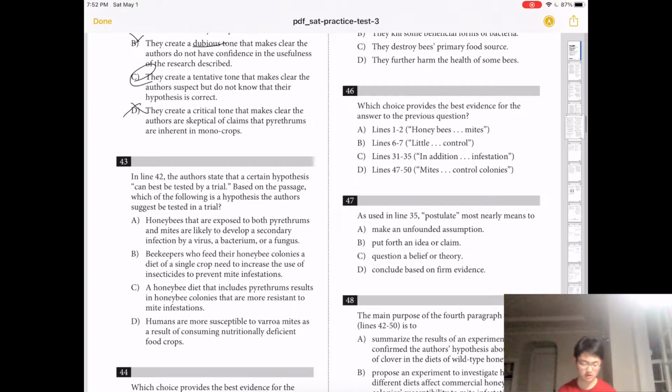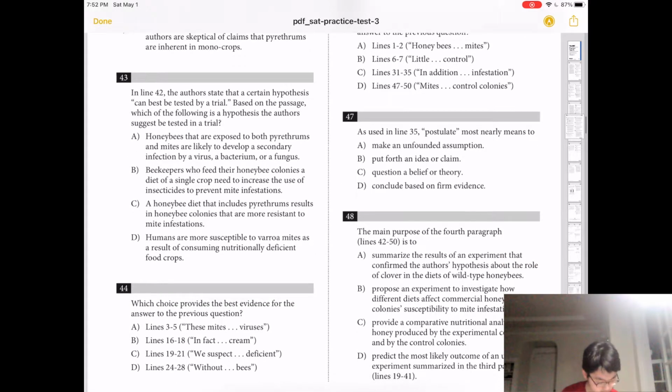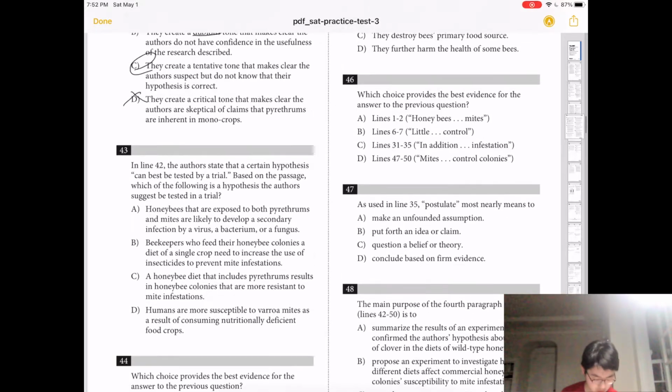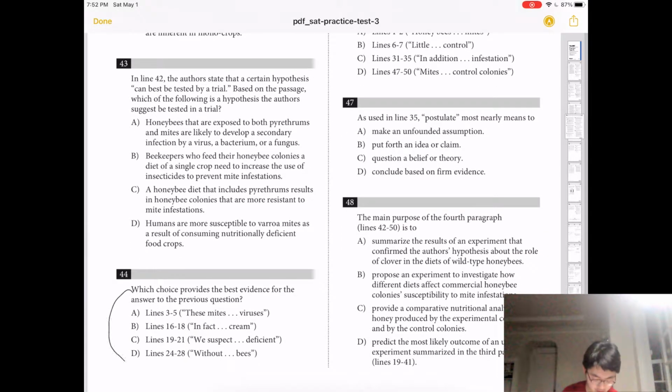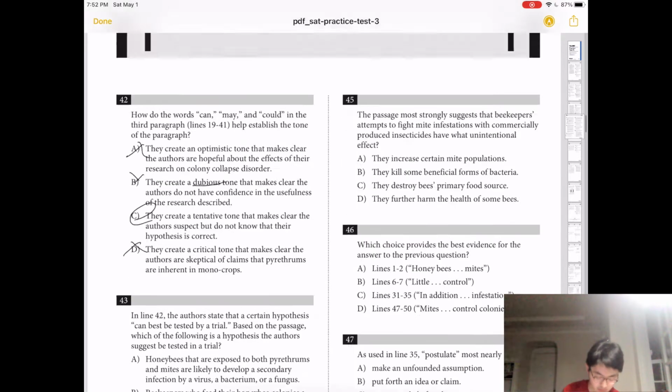Number 43, in line 42, the author states that a certain hypothesis can best be tested by trial. What's the hypothesis the author suggested? Alright, it's one of these connected questions, so you can just look at the sentence, look at the evidence here, and see if it answers number 43.